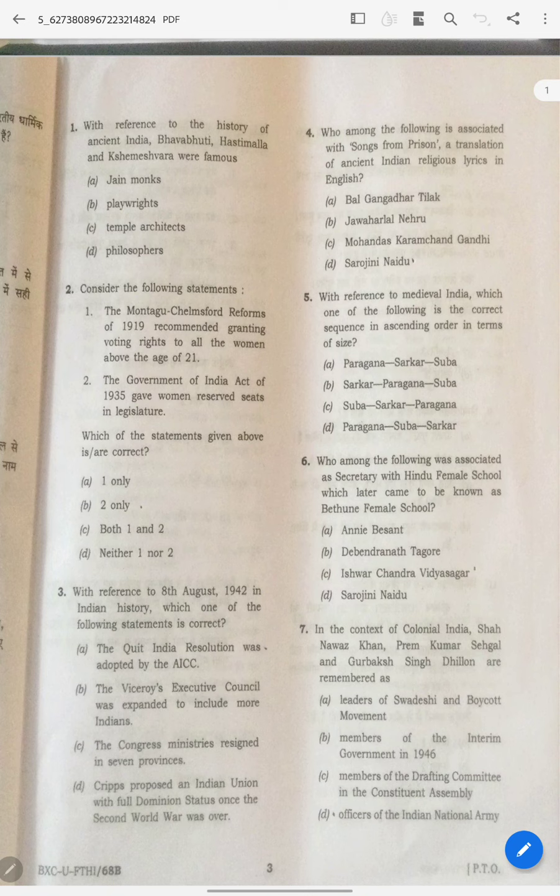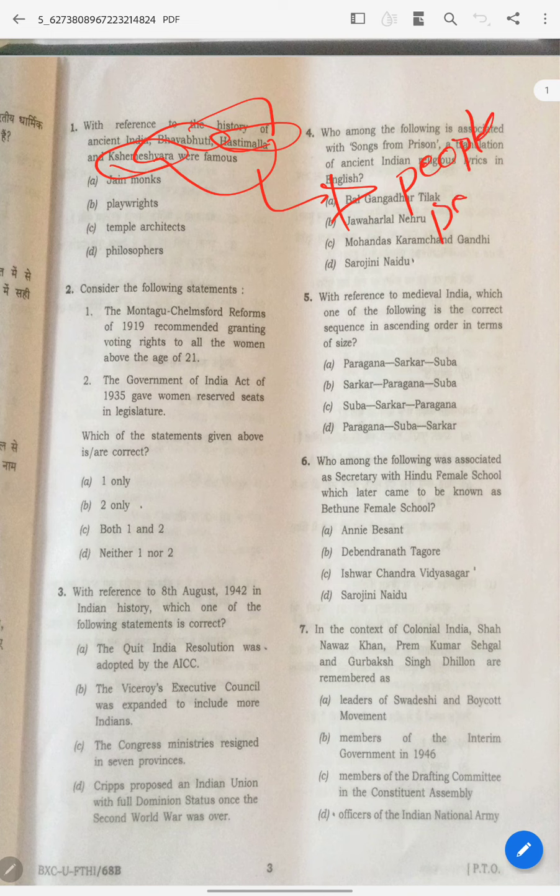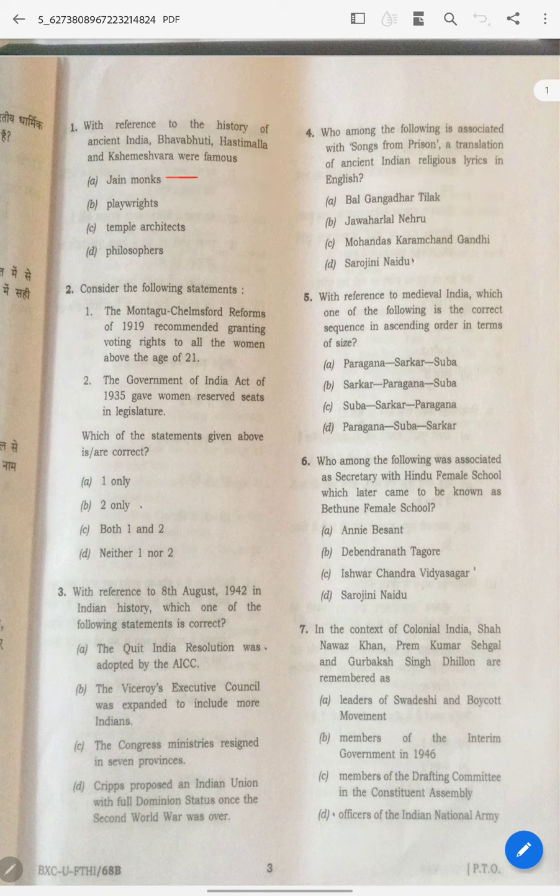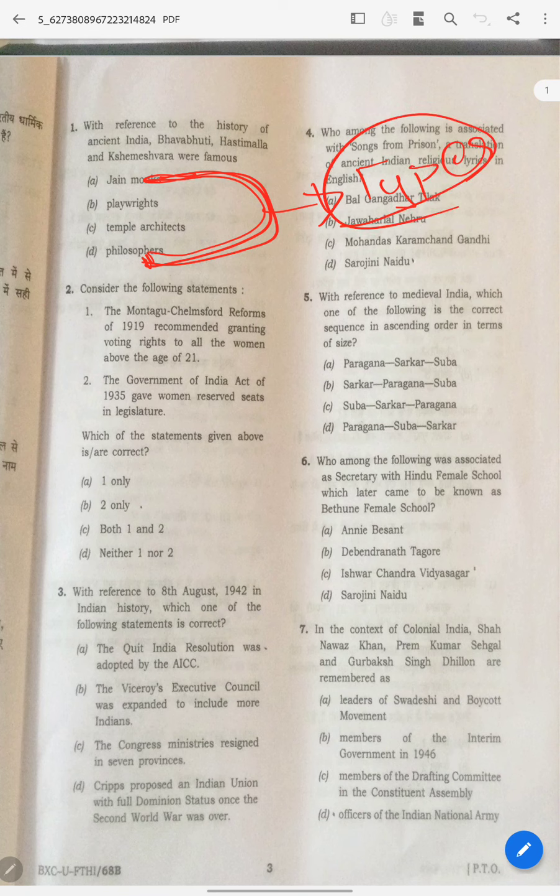First question. Baba Bhuti, Hastimala, Shemeshwara. If you read these three, what does it look like? It sounds like a person's or individual's name, right? Shemeshwara, Baba and Hasti Mala, right? But there are two persons here. They're talking about two types of individuals, so you can easily eliminate these two.